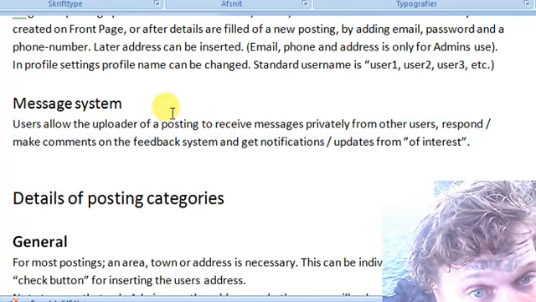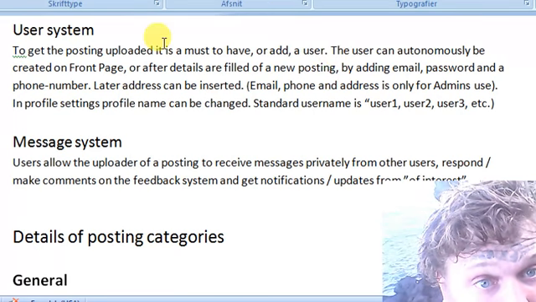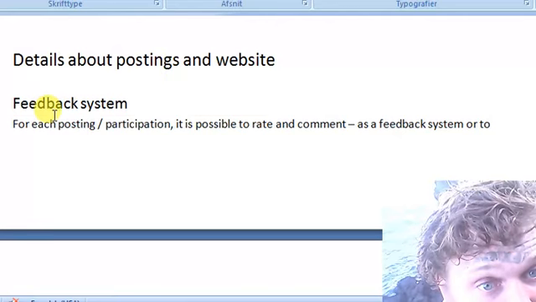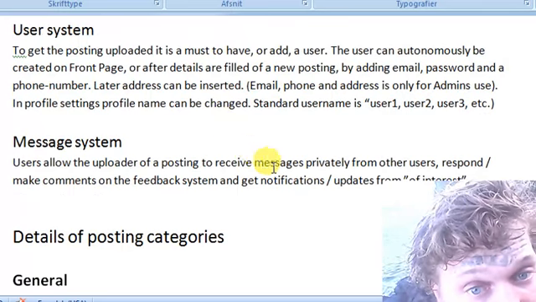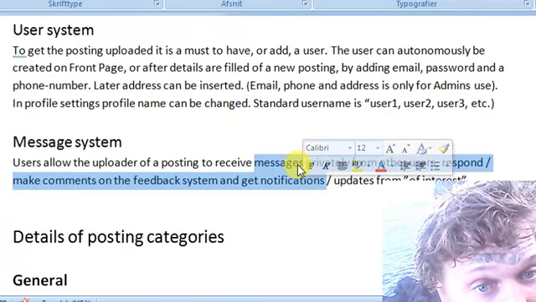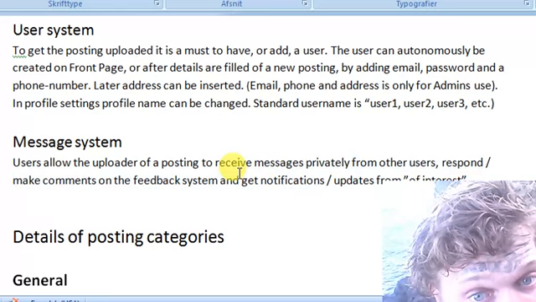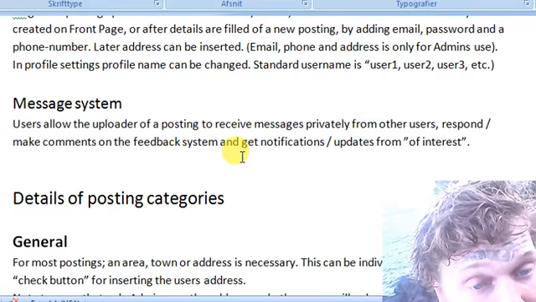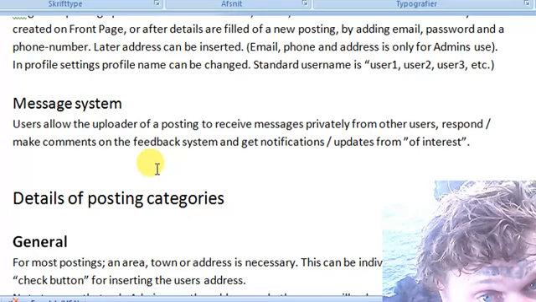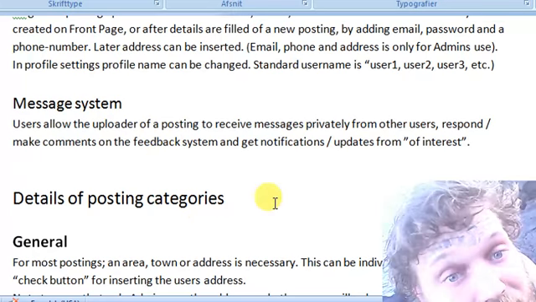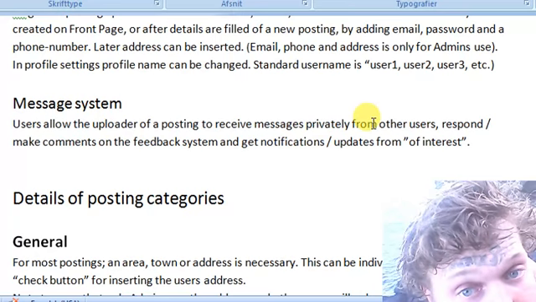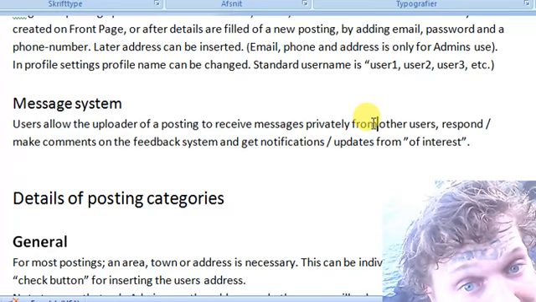Also, the feedback system is kind of a big messaging part we will be using, just commenting on a front page, on that posting's page, commenting there and talking so people can see the replies instead of using it privately. So I think we should head more for a public conversation for each posting.